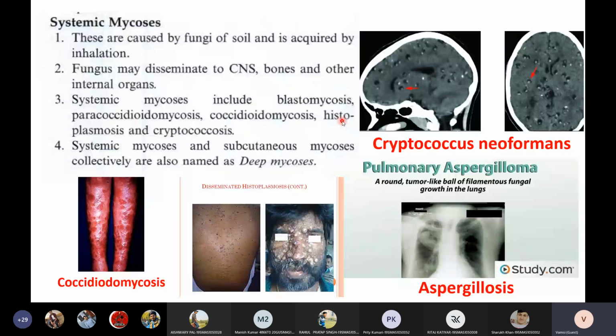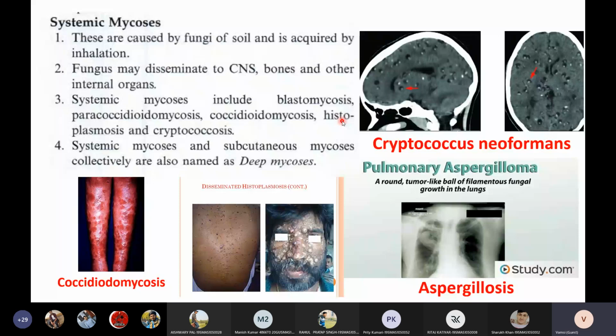Superficial mycoses are of two types: surface infections and cutaneous infections. Cutaneous infections are called dermatophytes. The second is subcutaneous mycosis, of four types: mycetoma, sporotrichosis, chromoblastomycosis, and rhinosporidiosis. Then systemic mycosis includes cryptococcosis, coccidioidomycosis, paracoccidioidomycosis, and blastomycosis.